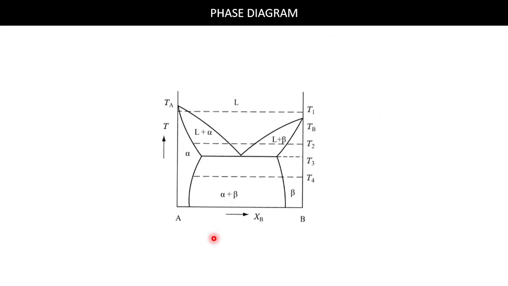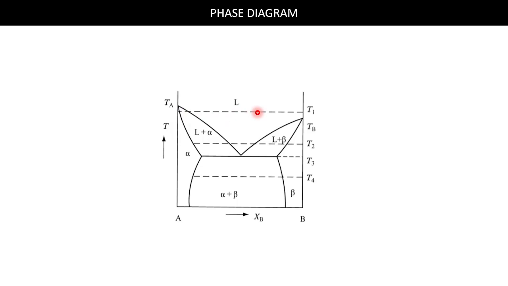Now we will try to understand what the possible Gibbs free energy diagram is for this phase diagram at T1 temperature. First we will get alpha phase, then alpha plus liquid phase, and then liquid stable.